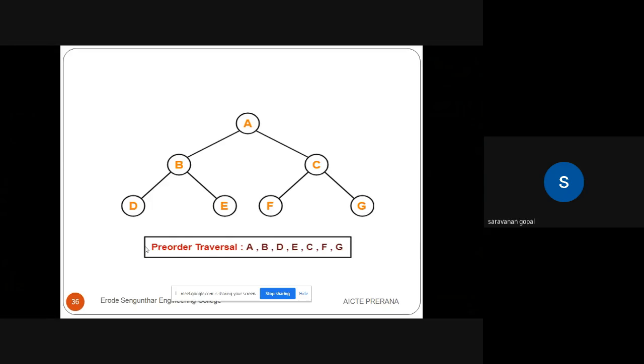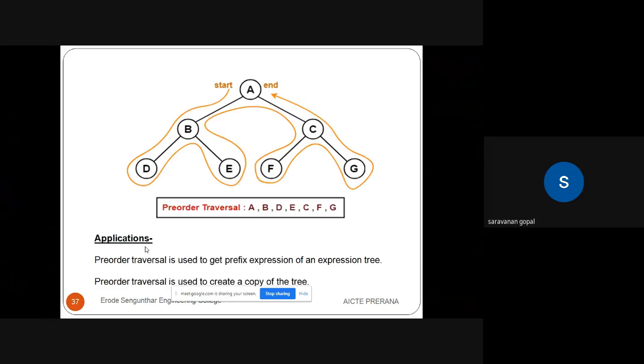What are the applications of pre-order traversal? Here I'm showing how it traverses in pre-order. The first application is the prefix expression of an expression tree. Also, pre-order tree traversal is used to create a copy of a tree, because first we visit the root node, then we go for the left children and then the right children. So it creates a copy of the tree. It is another application of pre-order tree traversal.